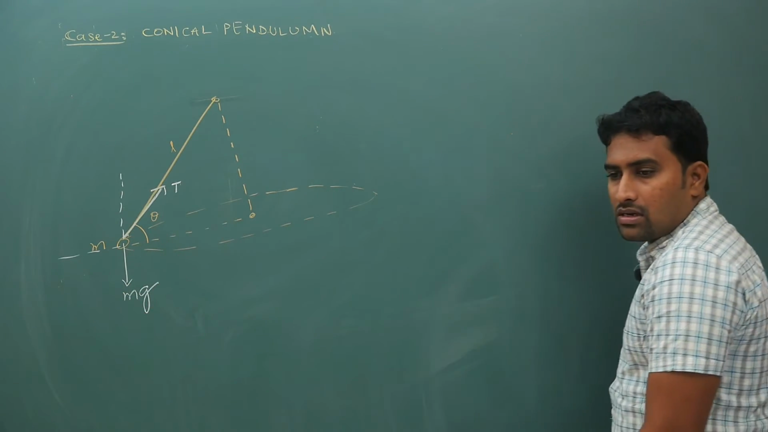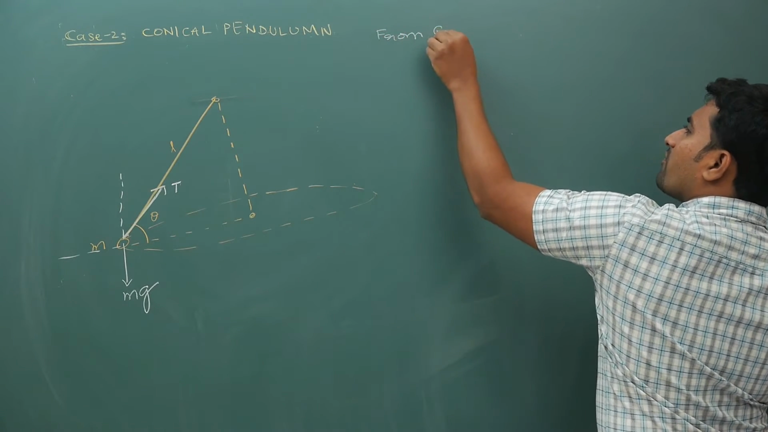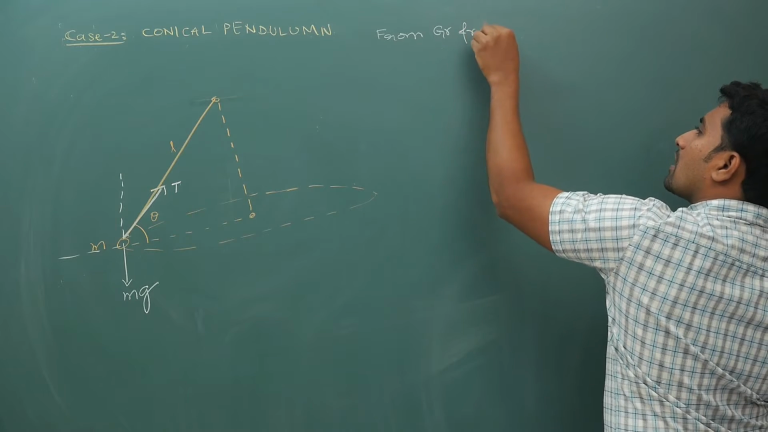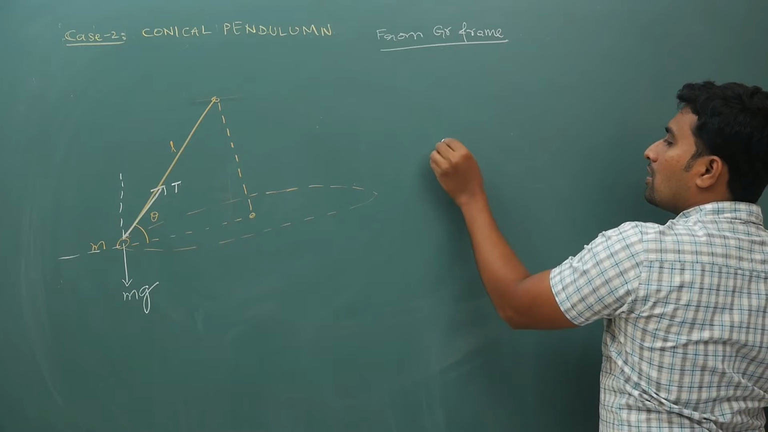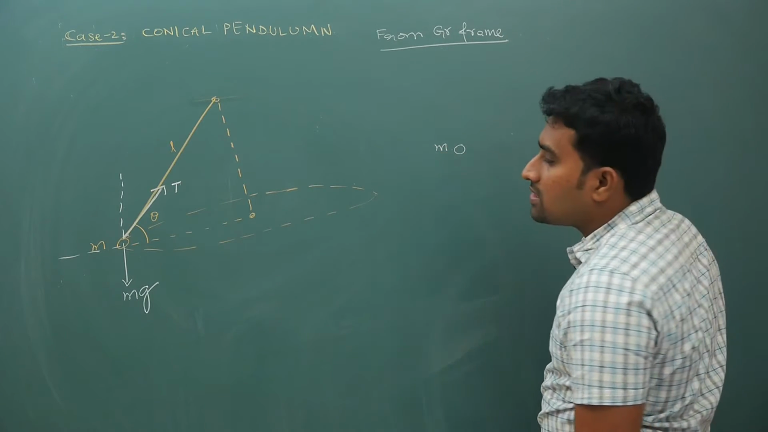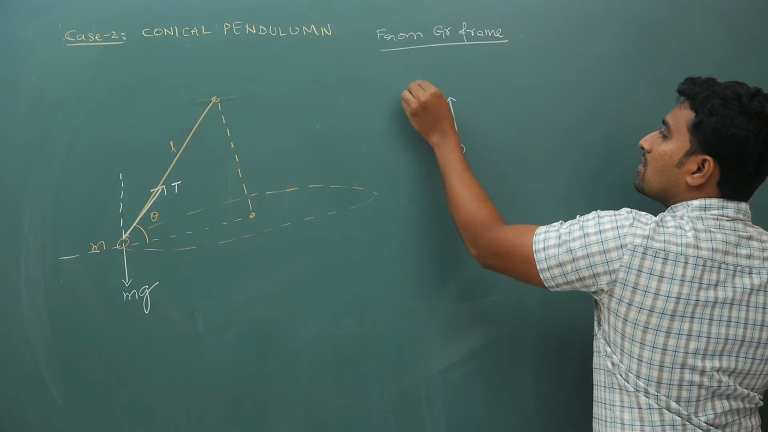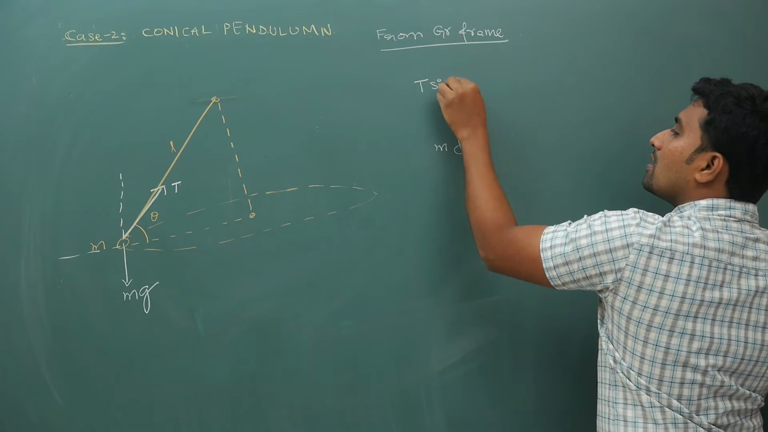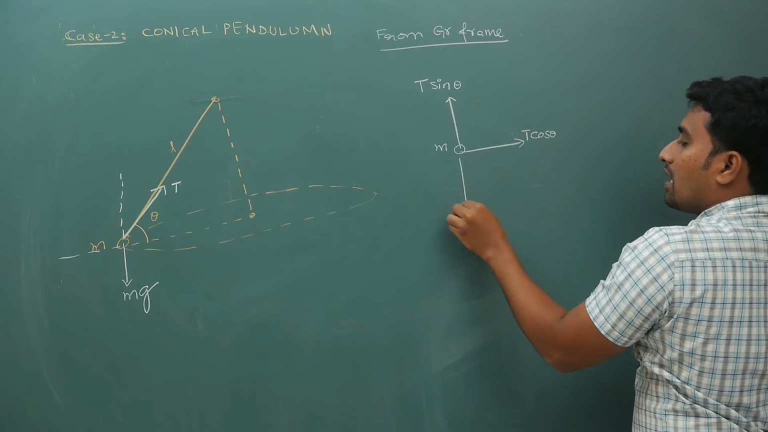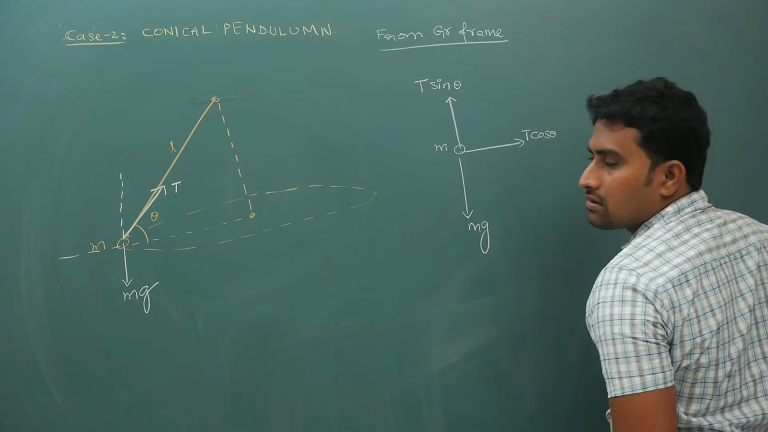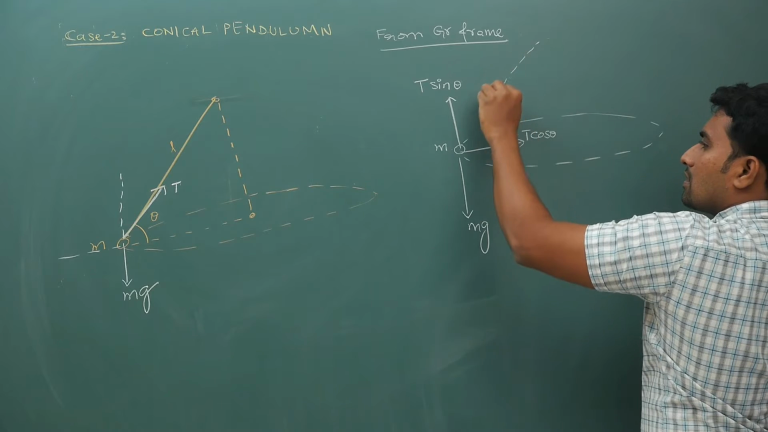So from ground frame I will explain. From ground frame, if you are trying to do the solution, on this block of mass m, if this angle is theta, I can replace T with T sin theta here, T cos theta here, gravitational force mg here, and it is going in a circle like this.